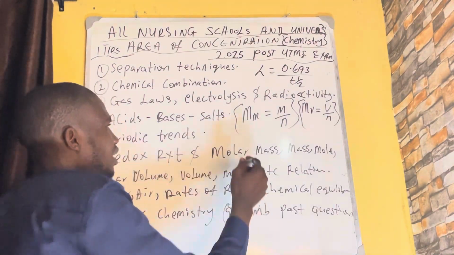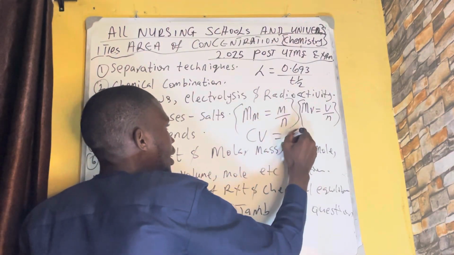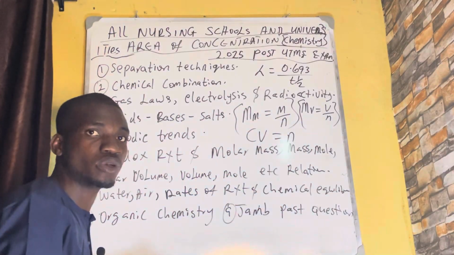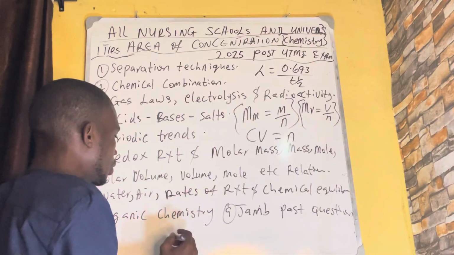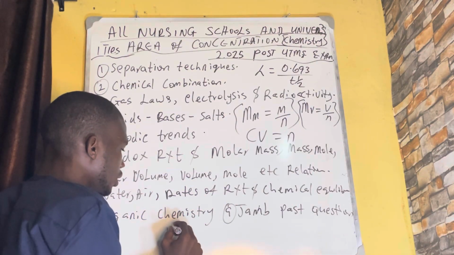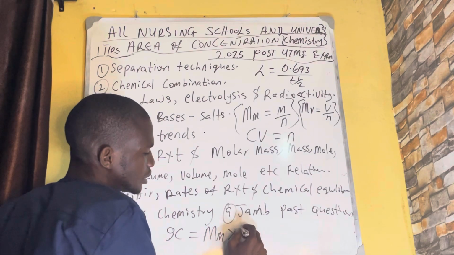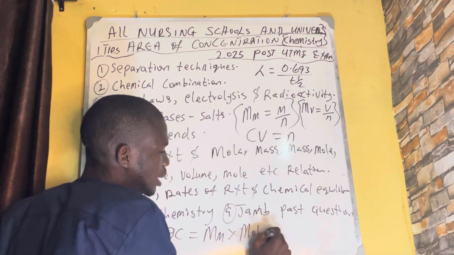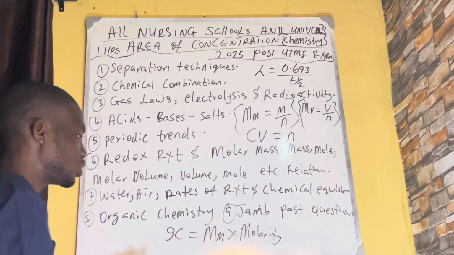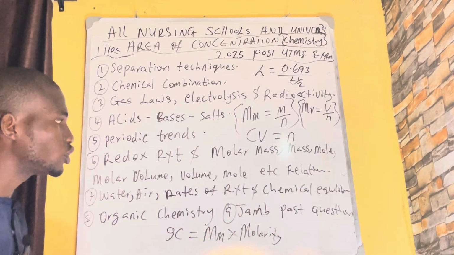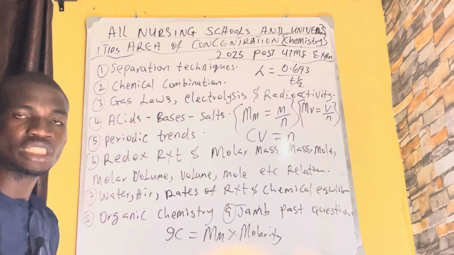Know them. Also, they can use this one, CV equals n. Molar concentration times volume equals mole. You understand? Or they can ask you mass concentration equals molar mass times molarity. They will give you the molarity. Do you understand? So this is the mass concentration, molar mass times molarity. Just know this formula. That's what they will ask you in the exam.